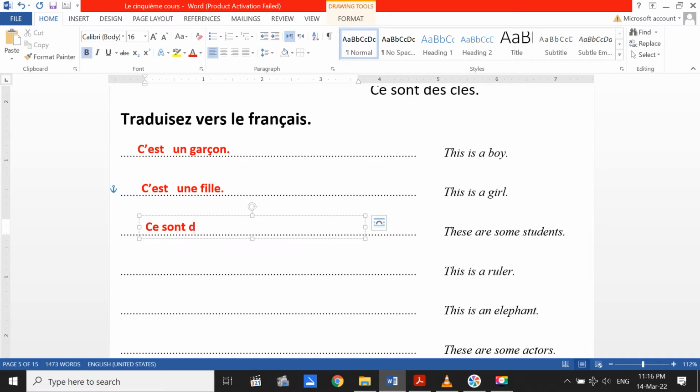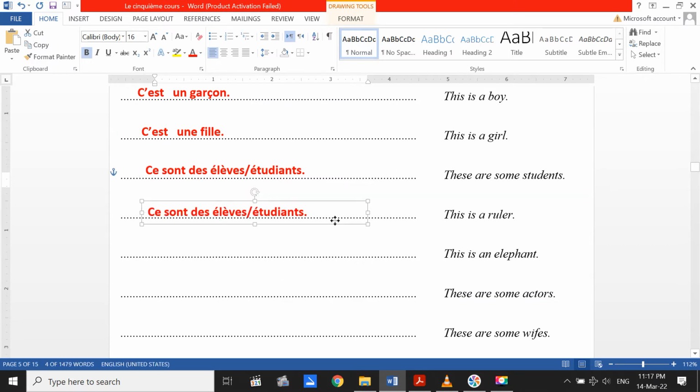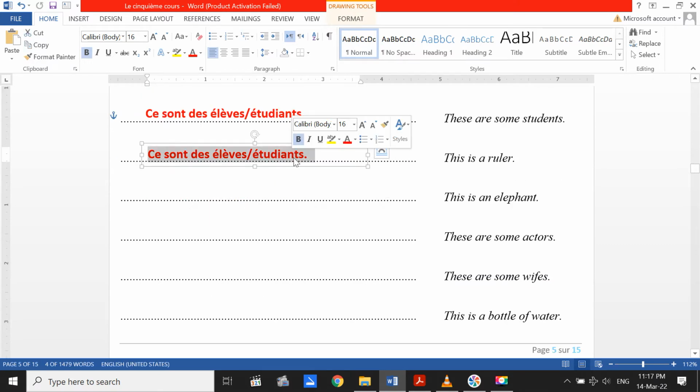Ce sont, some students, it means élèves or étudiants. Let's make it élèves, or it can be étudiant, but it's better to use the word étudiant for college students or university students. Donc, this is a ruler. C'est une règle.